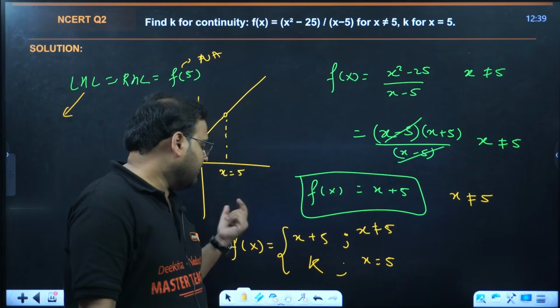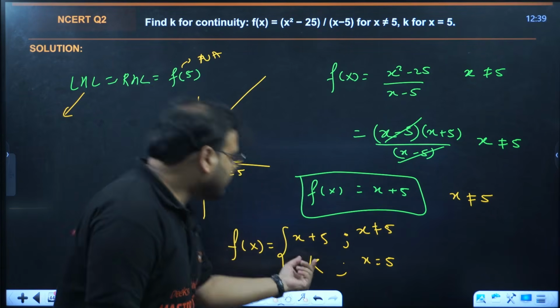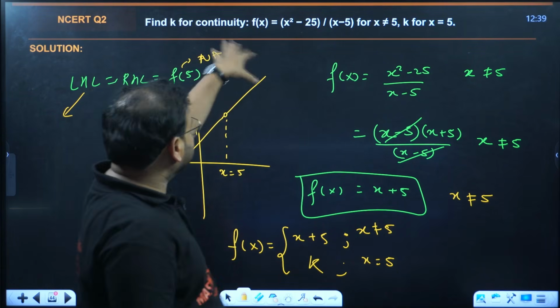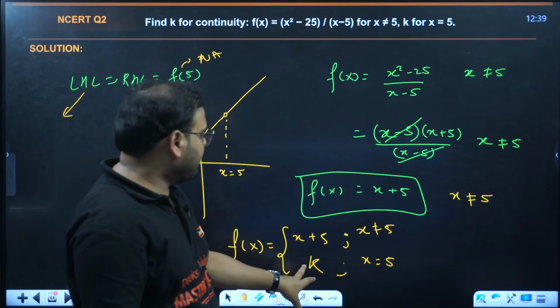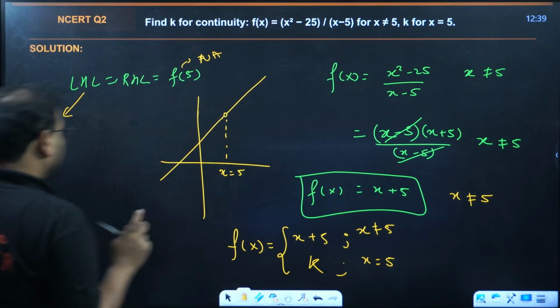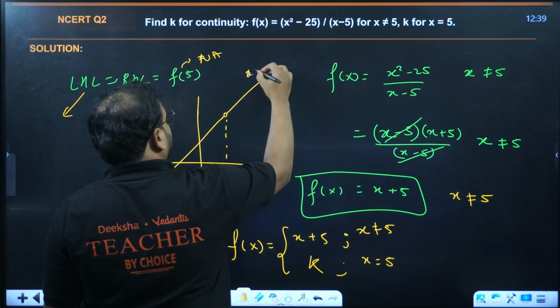So we define the function again as k at x equals 5. Let's find the value of k. That's what they're asking in the question. They're asking for this function to be continuous, what value it will have if it is k. So I've redefined the function as k. Clear or not? This is the graph of the x plus 5 line.